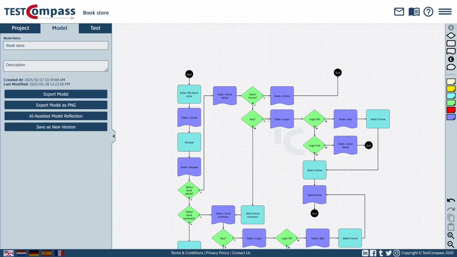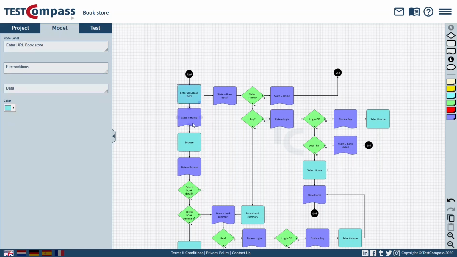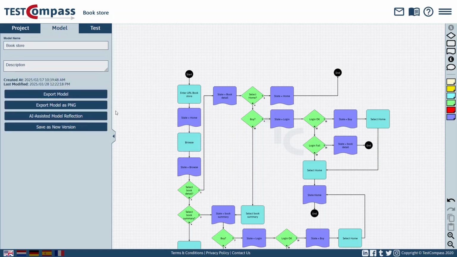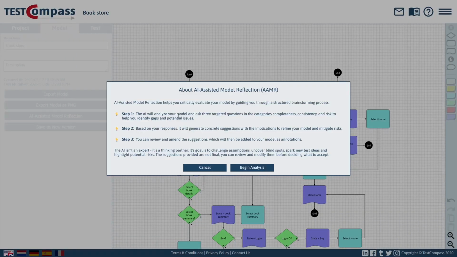Hello, this is just a quick introduction to the new AI-assisted model reflection feature in TestCompass. So to access the feature, we just need to go to the Model tab, make sure that none of the nodes of our model are selected, and we'll see this option to start AI-assisted model reflection. When we click this, the first thing we'll see is a little introduction explaining how the process works.